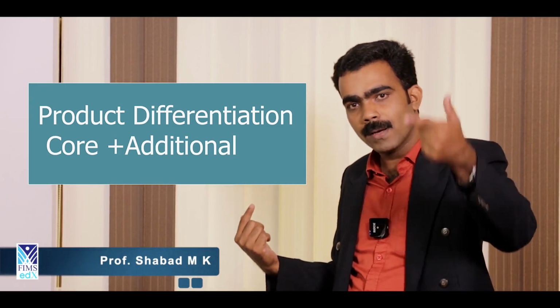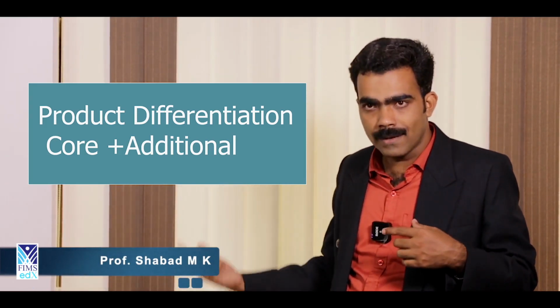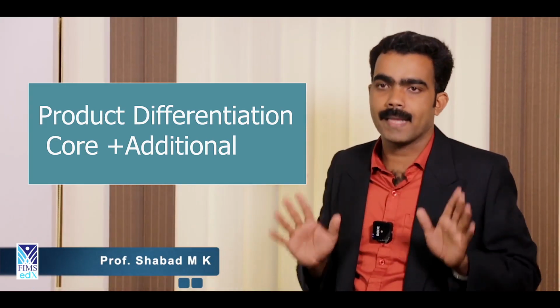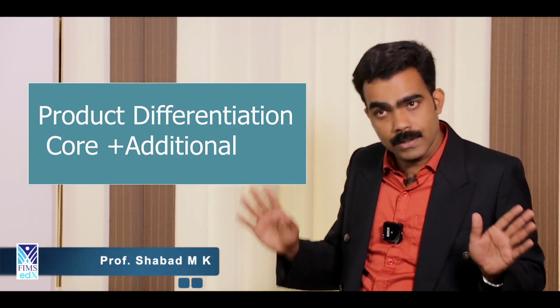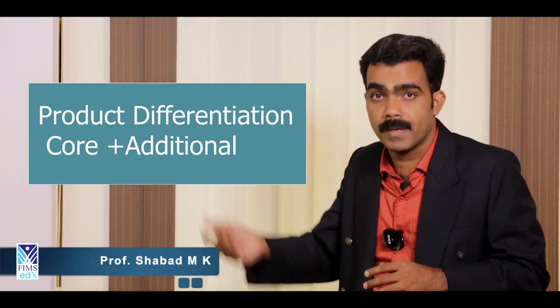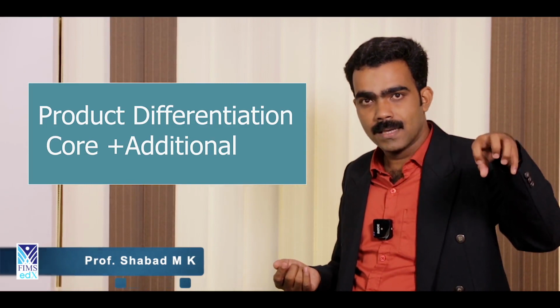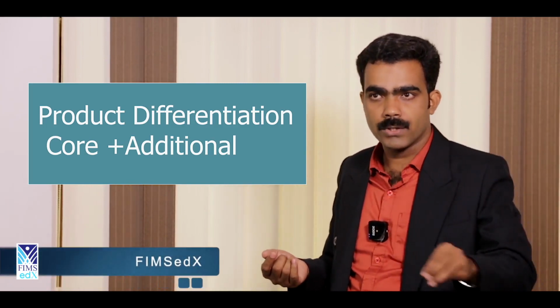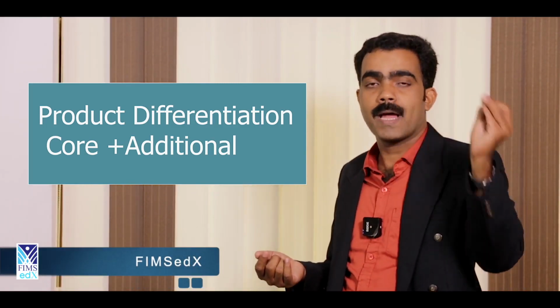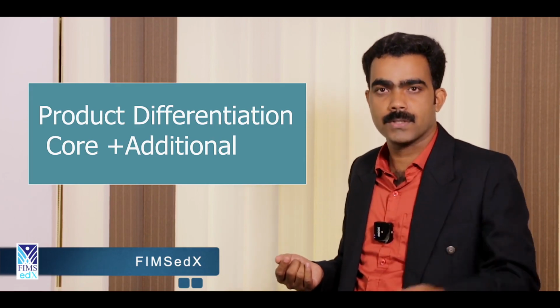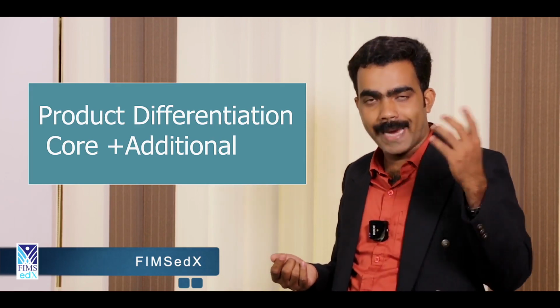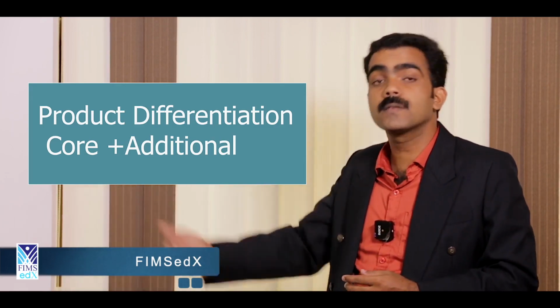If you are doing the MBA program in any other B school affiliated to the University of Calicut, you are getting that core benefit, no doubt. But what is the additional extra benefit? How much you are getting placed? How much extra knowledge you are getting? How many professional activities like webinars, training programs, packages, etc.? That is the additional benefit.